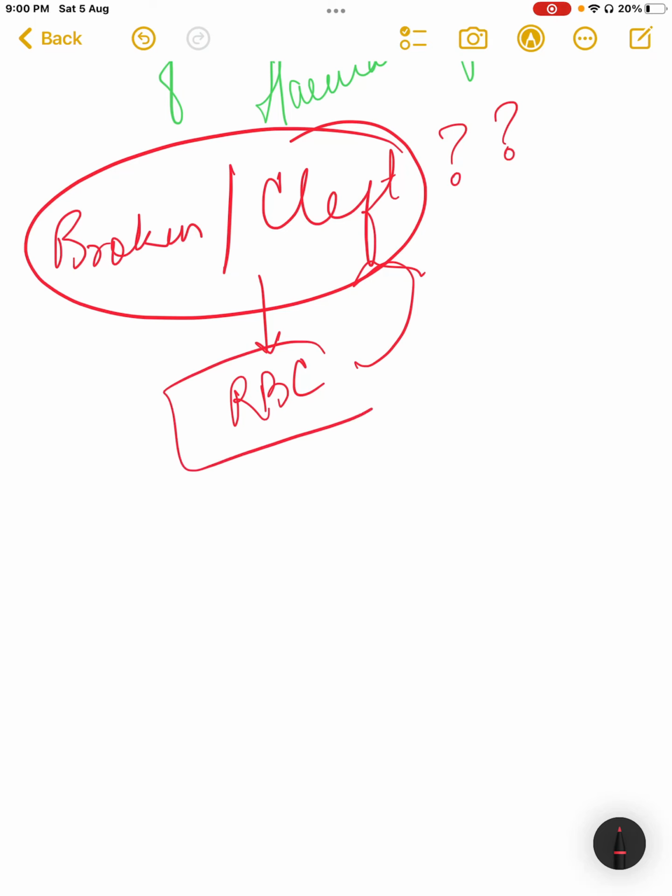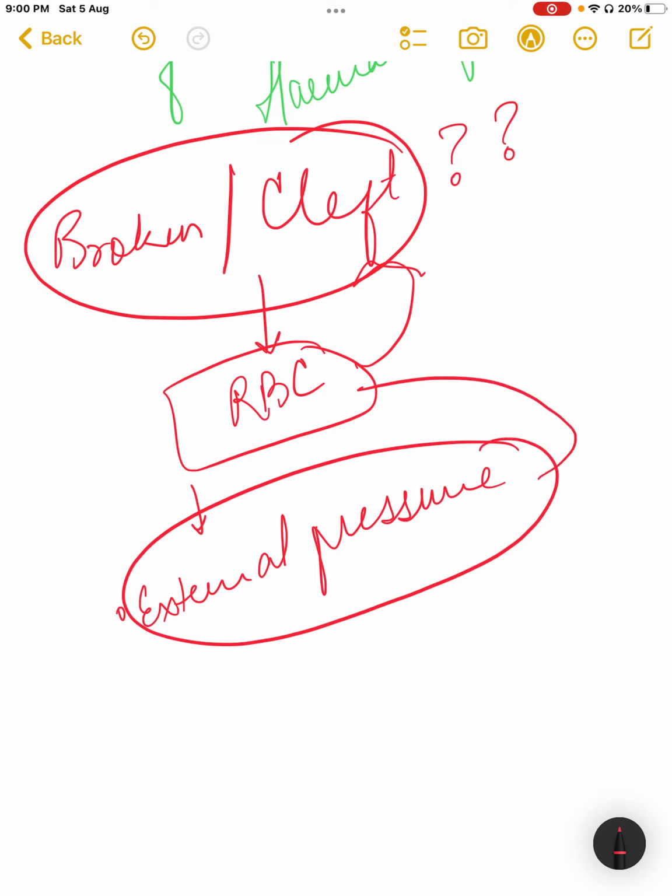The reason being, the RBC will become broken or clefted when there is some external pressure, something which is pressurizing these RBCs. If we have some type of pressure, then we undergo a mental breakdown. Similarly, if something is compressing RBCs, then, RBCs are very fragile.